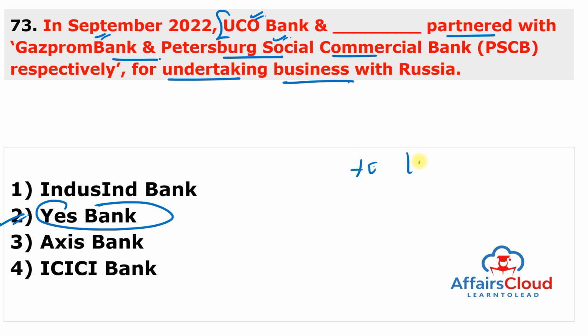So, Yes Bank and the UCO Bank have partnered with the two Russian banks for undertaking businesses with Russia, and these Russian banks are Gazprom and the Petersburg Social Commercial Bank. And the agreement took place after the Reserve Bank of India allowed foreign payments through special Vostro accounts. Earlier, the foreign payments were made in euro or other foreign currency.